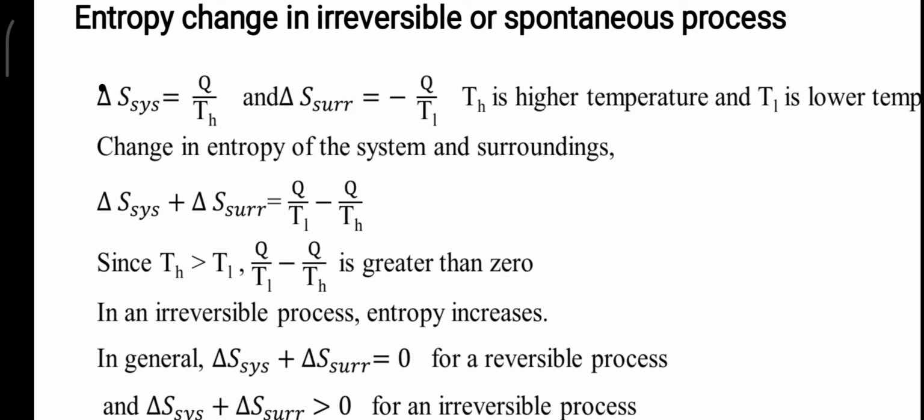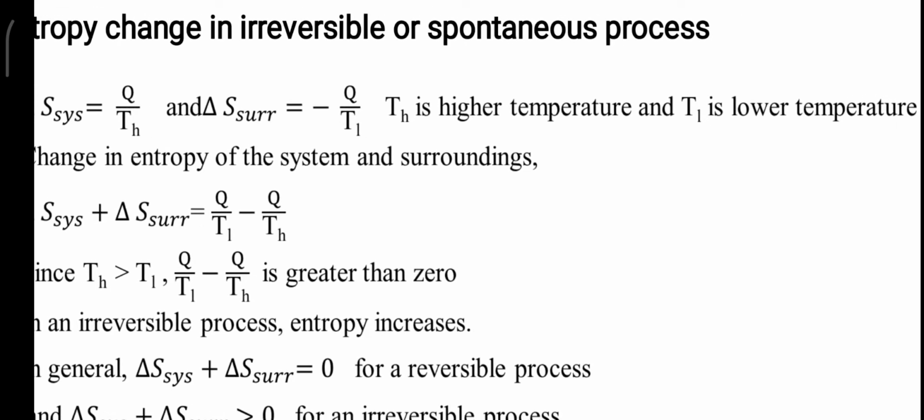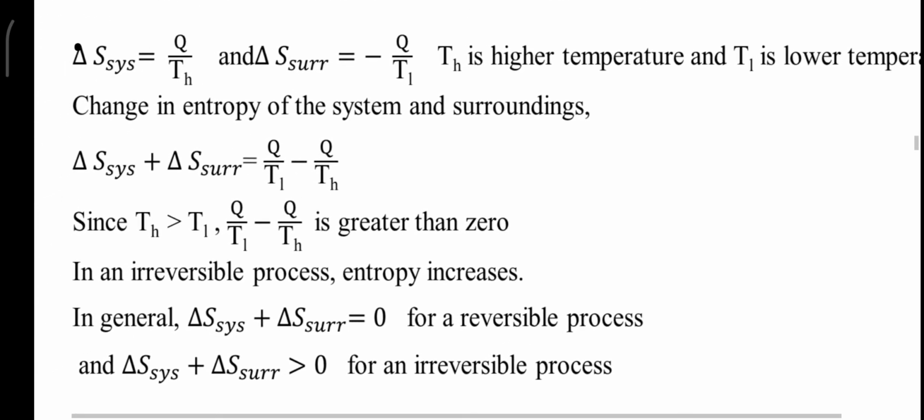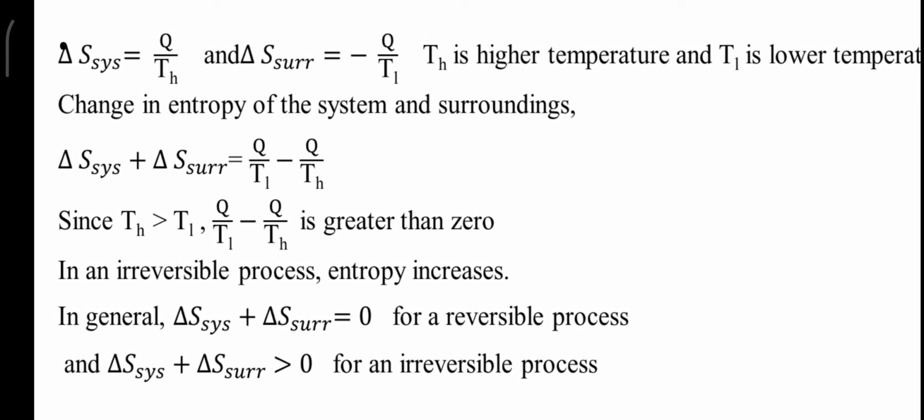Similarly, same amount of heat is lost by the surrounding, so it is minus Q by TL. Here the surrounding attains lower temperature, hence the value of change in entropy with respect to surrounding is equals minus Q by TL.